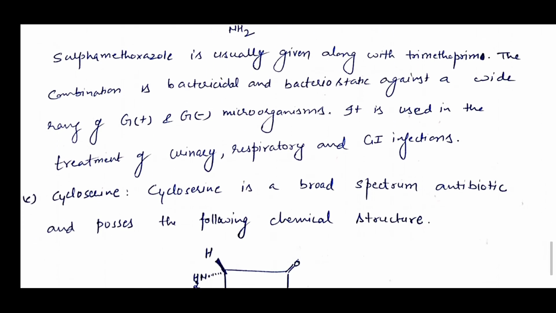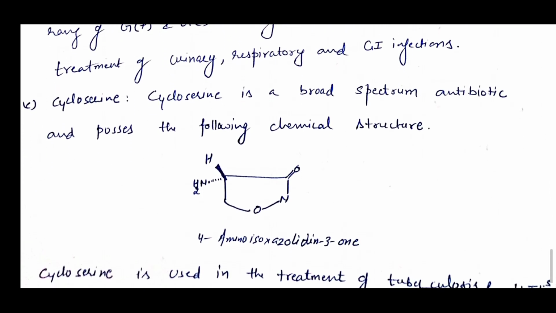Now last is cycloserine. Cycloserine is a broad-spectrum antibiotic. It possesses the following chemical structure. It can also be named as 4-amino-isoxazolidin-3-one. Cycloserine is used in the treatment of tuberculosis and urinary tract infections.